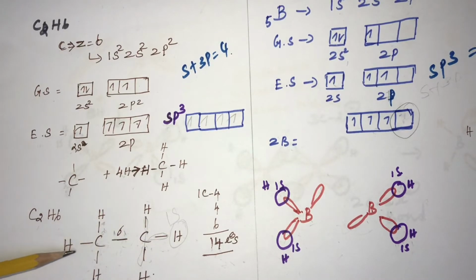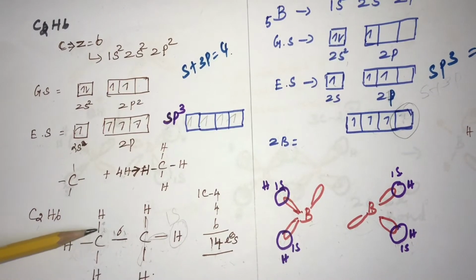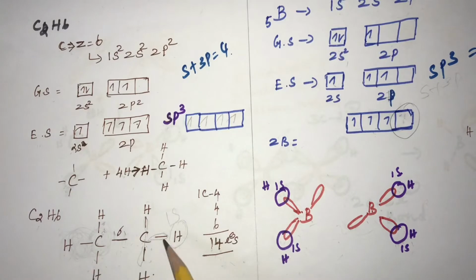Here the covalent bond forms between the half-filled orbital of hydrogen and the half-filled sp3 hybridized orbital of carbon, forming carbon-hydrogen sigma bonds. Counting them, 1, 2, 3, 4, 5, 6, 7, there are 7 sigma bonds present: one carbon-carbon sigma bond, and the remaining are carbon-hydrogen sigma bonds. So totally 7 sigma bonds are here.